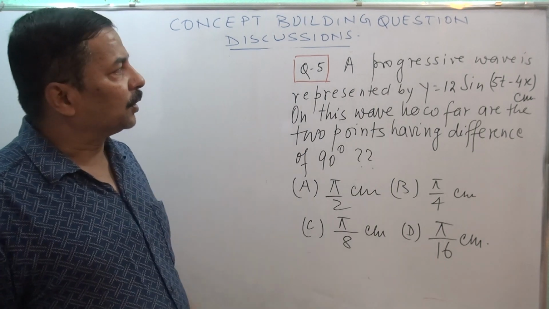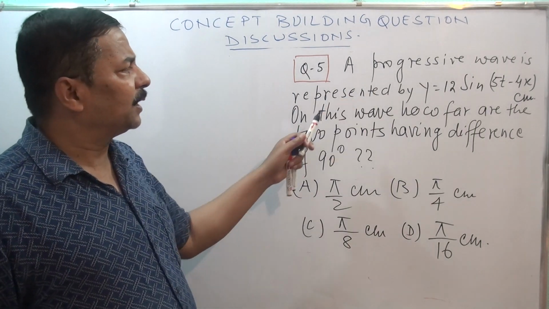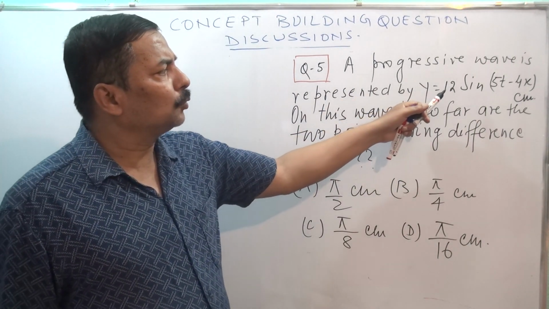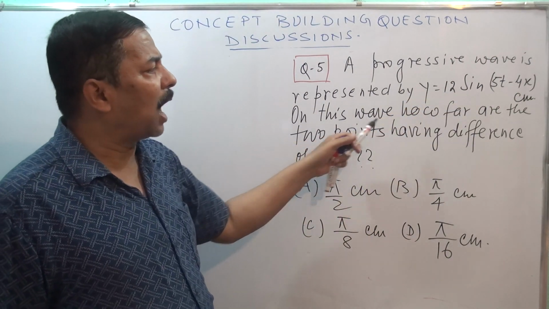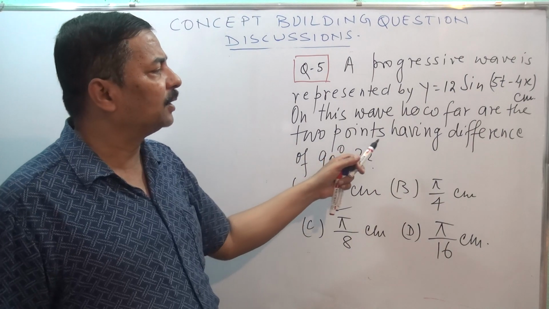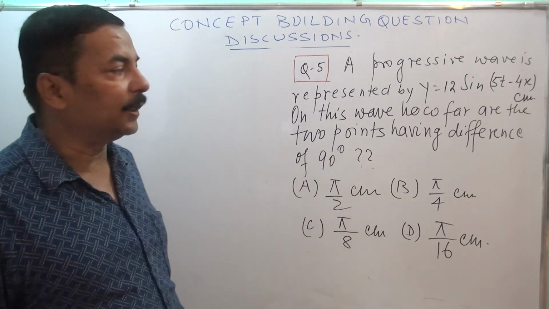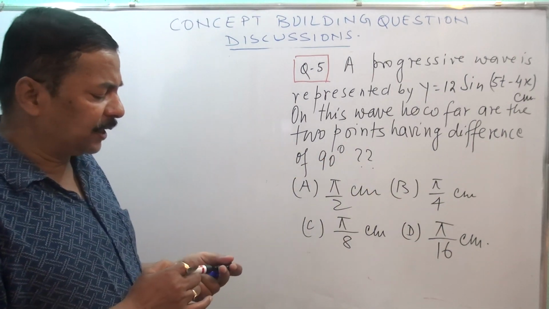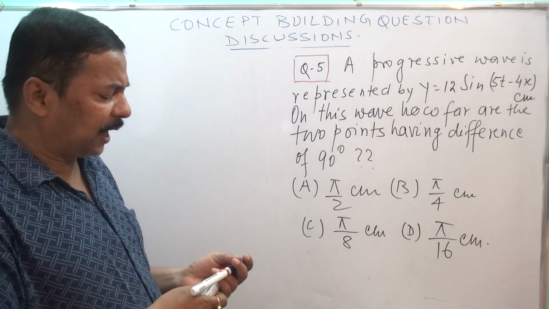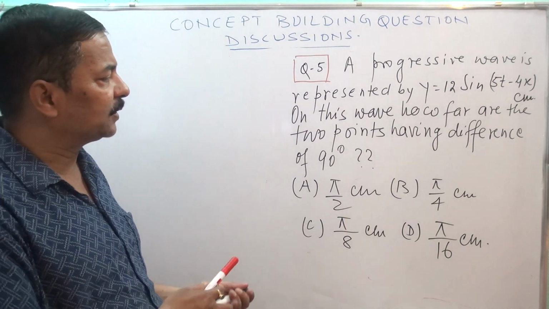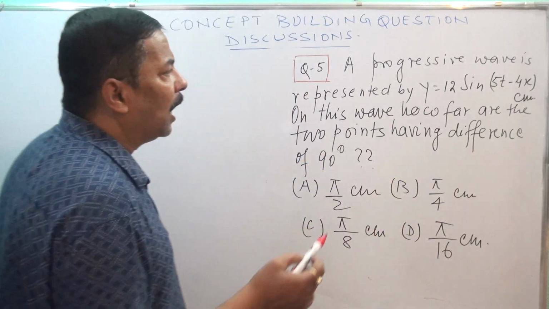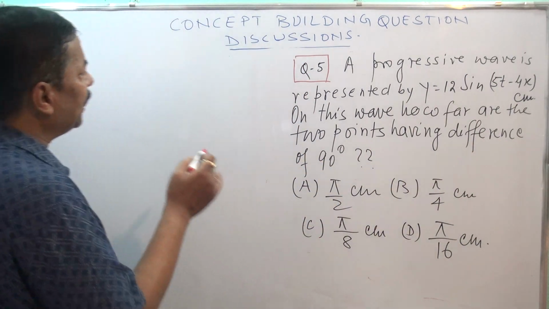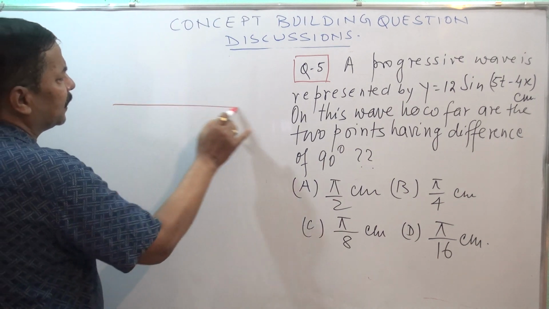Now see this question. A progressive wave is represented by y equals 12 sine (5t minus 4x) centimeter. On this wave, how far are the two points having a difference of 90 degree? Difference of 90 degree means it is talking about the phase difference. Now here you see, basically the progressive wave is in this way.